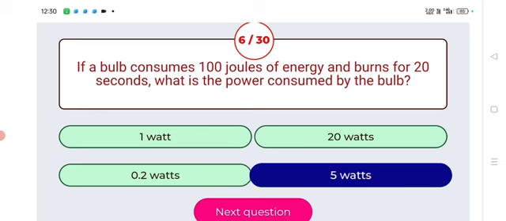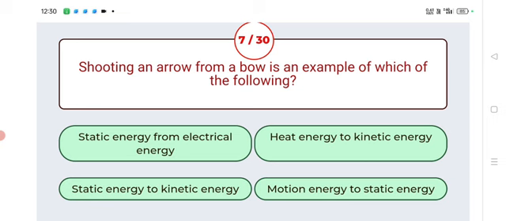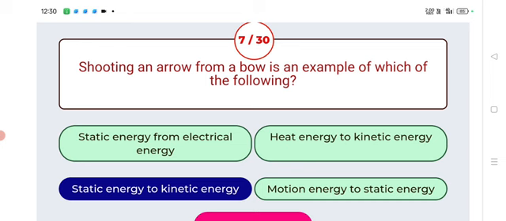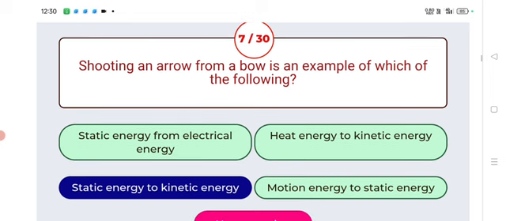If a bulb consumes 100 joules of energy and burns for 20 seconds, what is the power consumed by the bulb? Answer: 5 watts. Next. Shooting an arrow from a bow is an example of which of the following? Answer: static energy to kinetic energy. Shooting an arrow from a bow is an example of static energy to kinetic energy. Next.